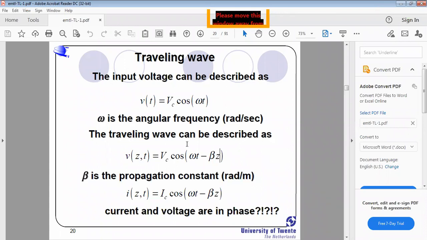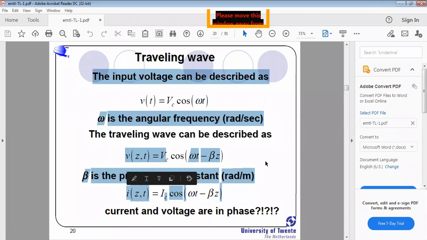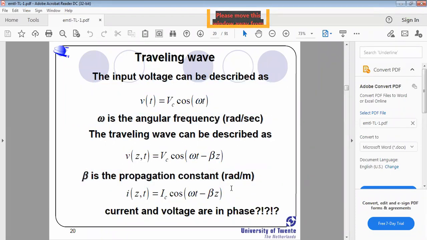The traveling wave can be described by voltage and current. The voltage is represented as Vc cos(omega t minus beta z), and the current as Ic cos(omega t minus beta z). What does it mean? Voltage and current are both in the same phase, right? And suppose the current is delayed by some constant, then i(z, t) equals Ic cos(omega t minus beta z plus phi), with some phase angle difference.